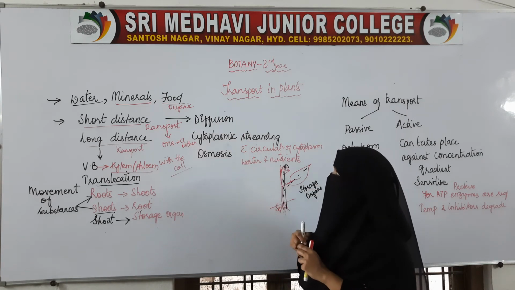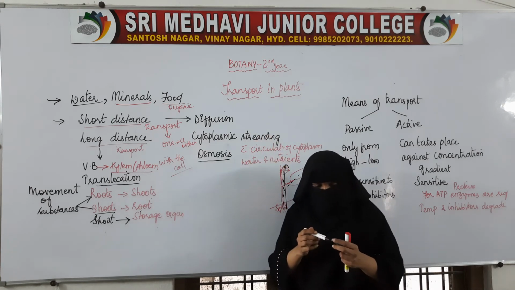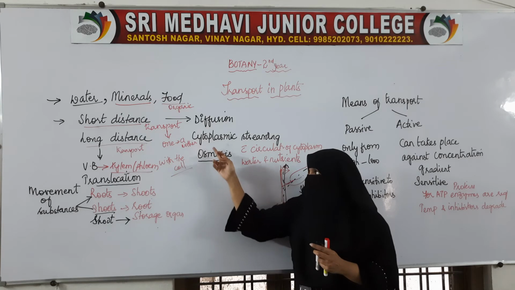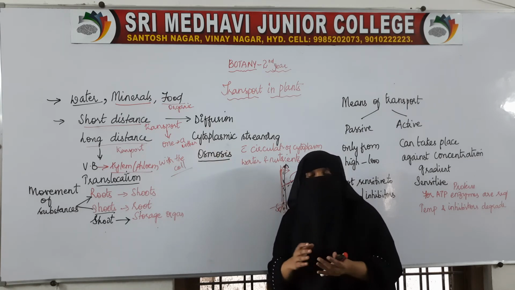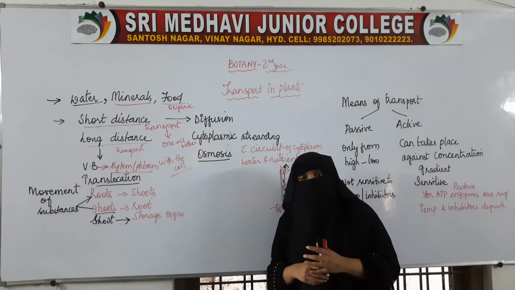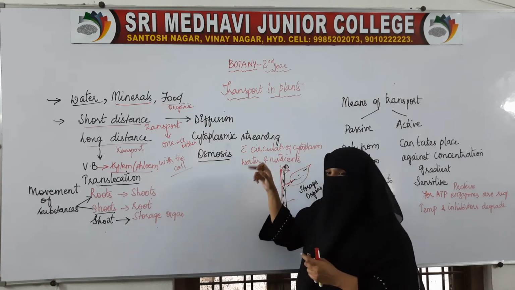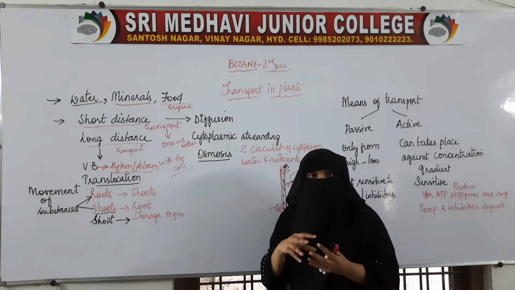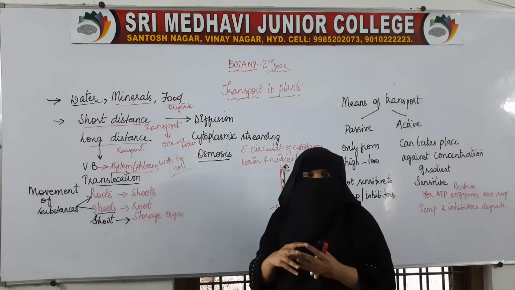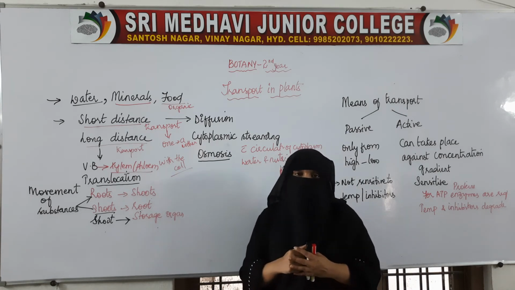So diffusion or osmosis. These are the three processes which are the examples where the movement of molecules will be in shorter distance. Cytoplasmic streaming, that is within the cell itself. When the cytoplasm